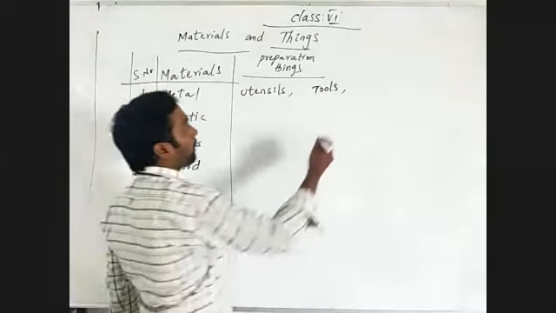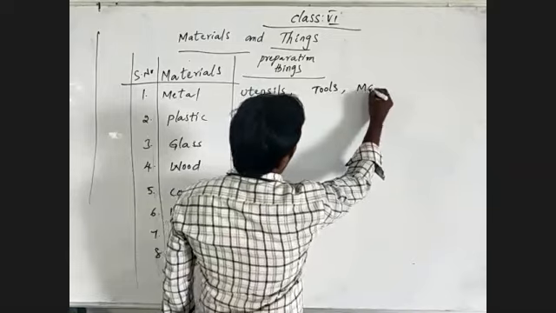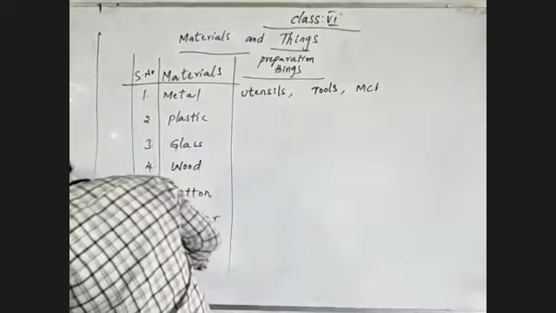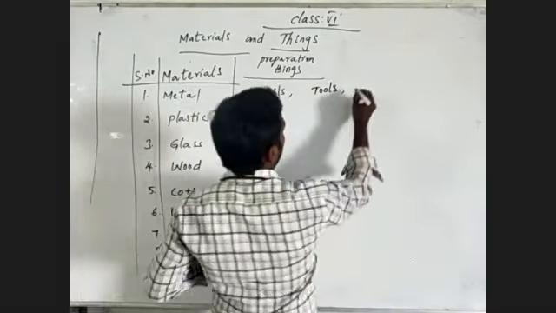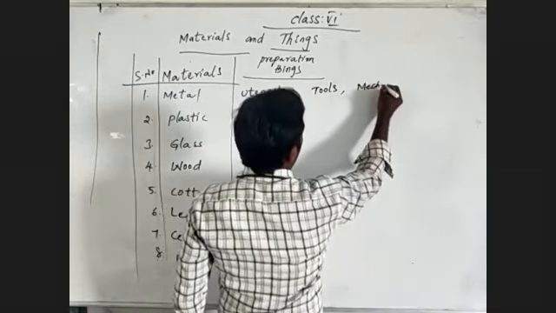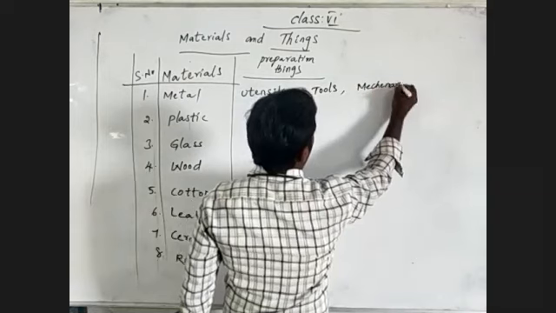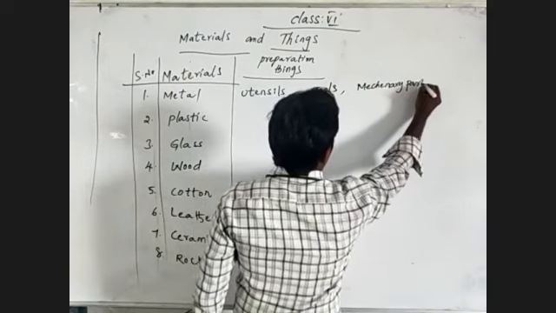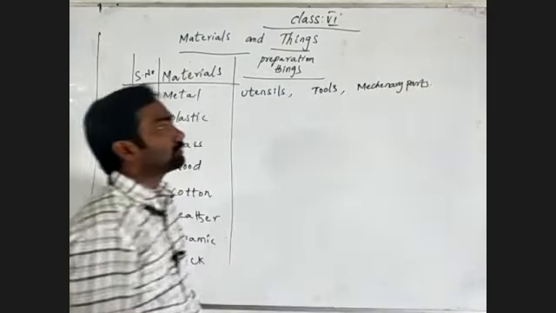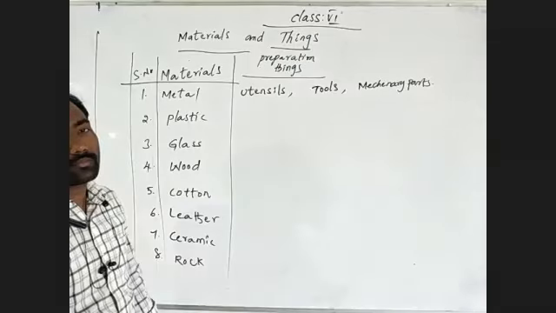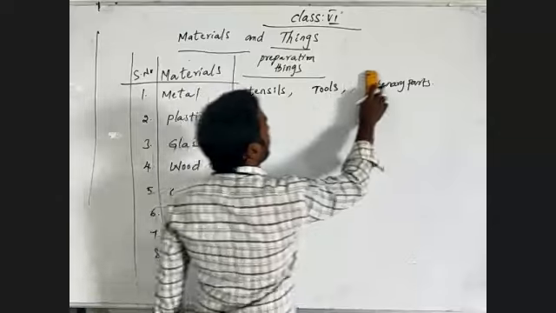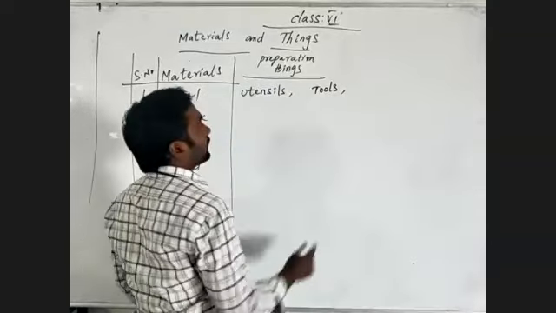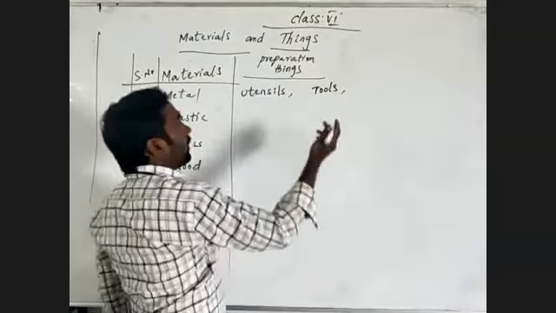And the next, machine parts. Otherwise, if you are feeling uncomfortable with that, I will say what else is prepared with metal: